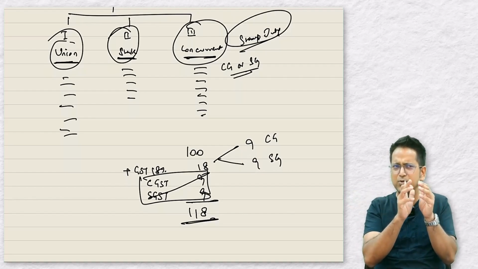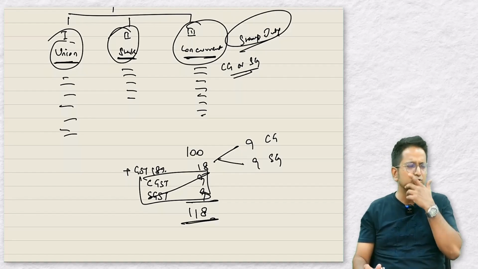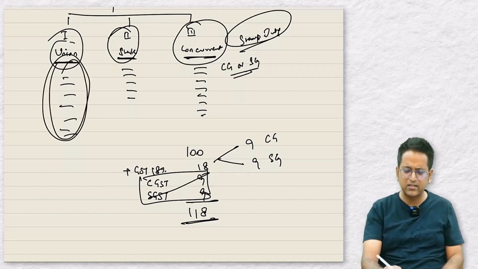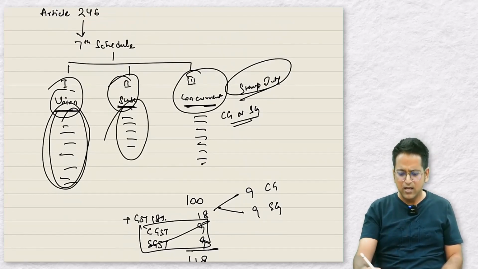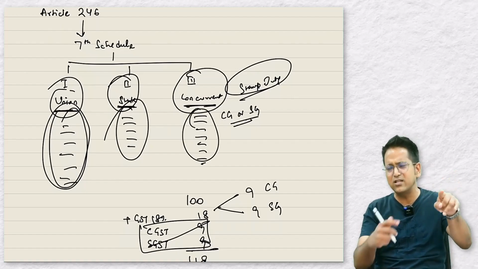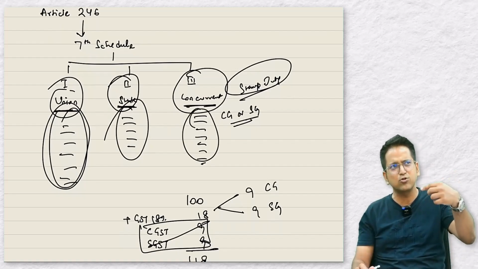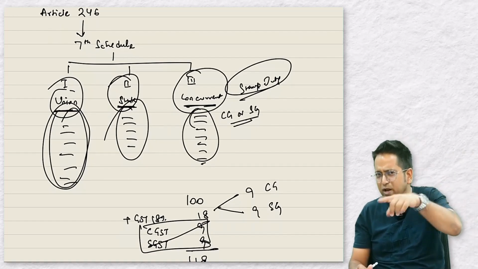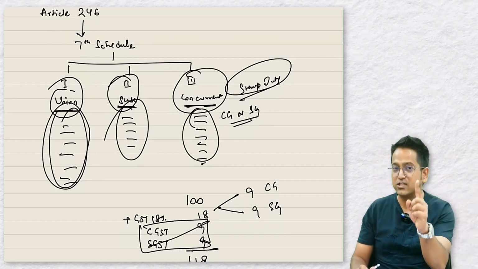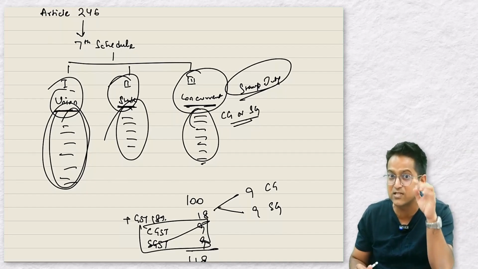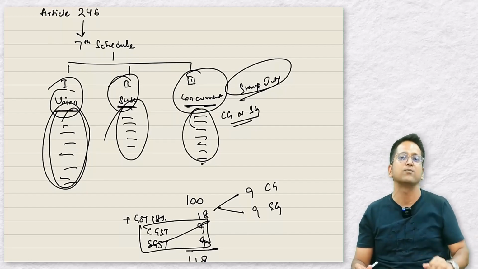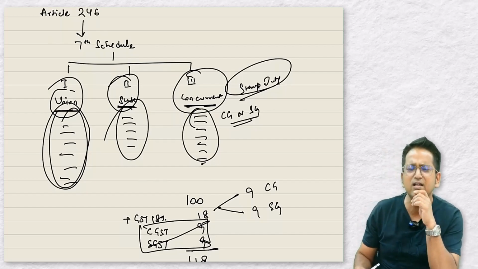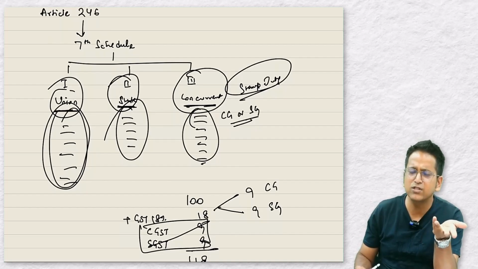Was there any other tax like this in our country until now? Let's think about it. In this list, whatever tax was there, central government was taking. Here all the taxes were taken by state government. The tax in this was sometimes taken by the central and sometimes by state government. Like 100 rupees will either be taken fully by central government or fully by the state government. But GST is a tax where if I paid GST of 100 rupees, then 50 would be taken by the central government and 50 would be taken by the state government. But there was no such law in our country before. There was nothing like this.